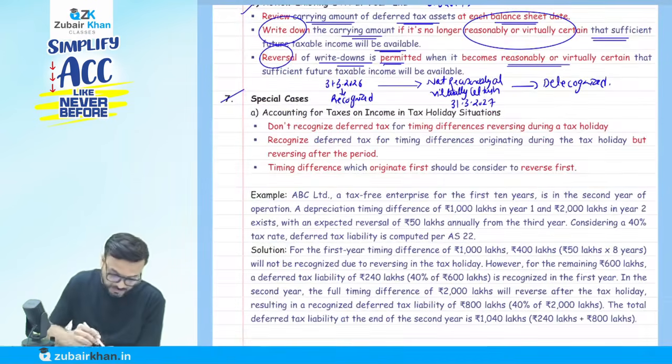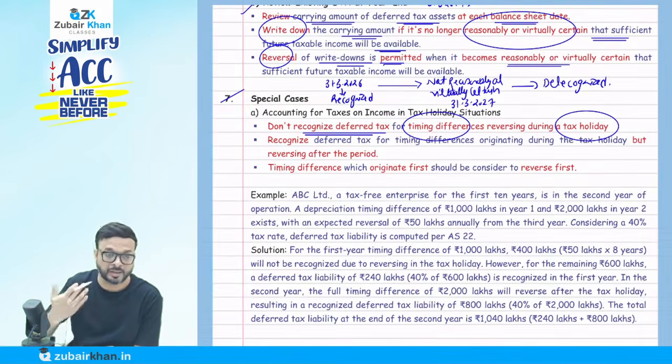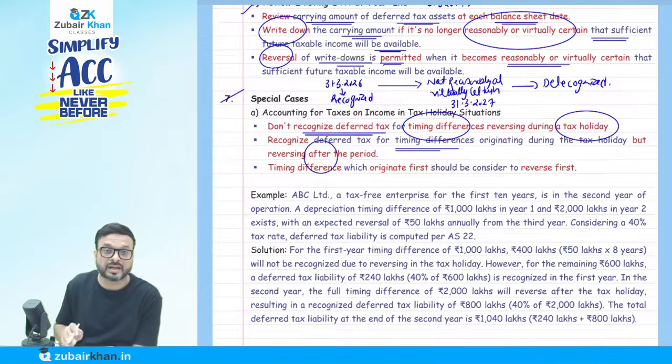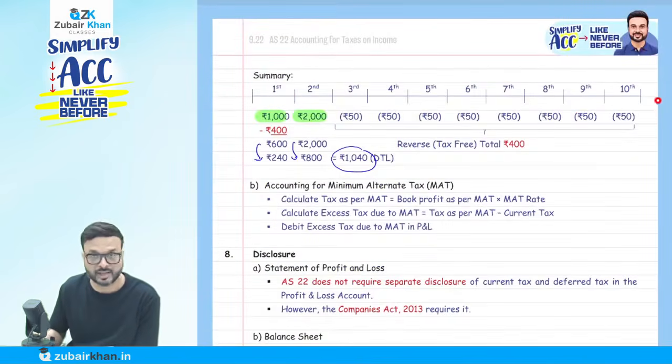Now listen. They say, don't recognize the deferred tax asset for timing differences arising and reversing during a tax holiday. Means if there is no taxation in that period, if it is reversing, no deferred tax we are going to create. Recognize deferred tax for timing differences originating during the tax holiday but reversing after the tax period. If up to the 10th year there is no tax, from the 11th year there is a tax. So whatever is reversed, it is going to reverse here.